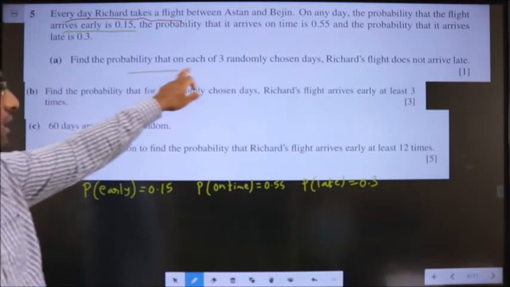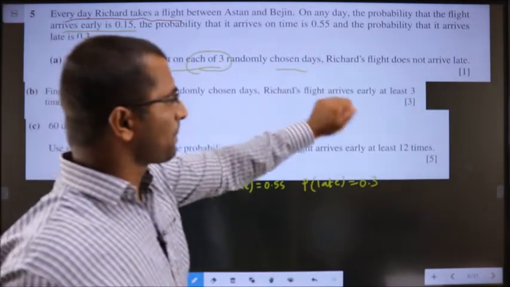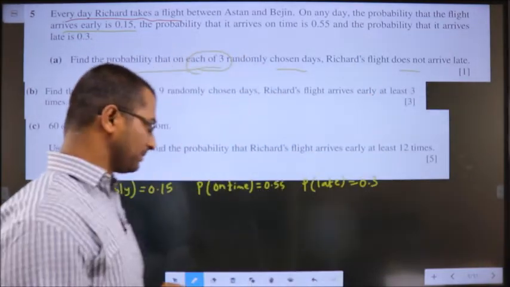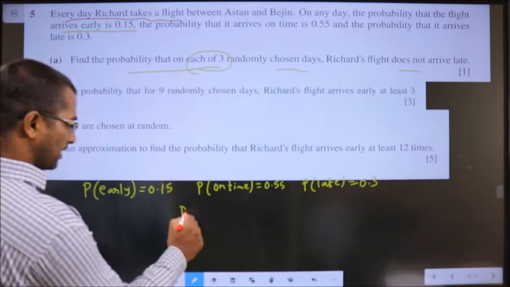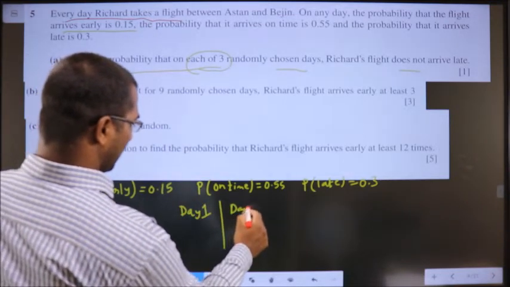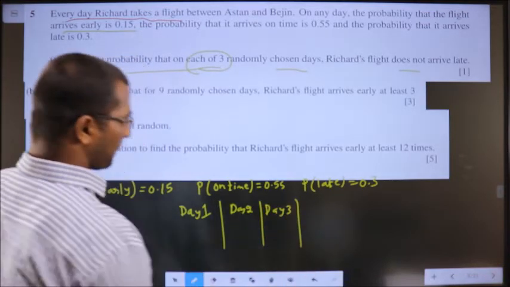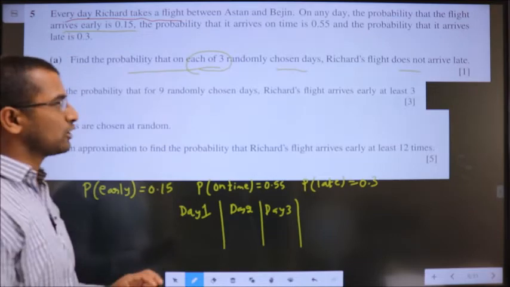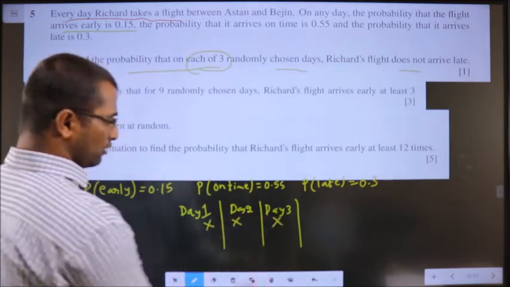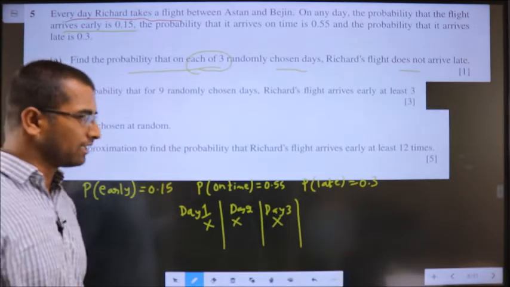Find the probability that on each of 3 randomly chosen days, Richard's flight does not arrive late. That means you are selecting 3 days: day 1, day 2 and day 3. The condition is he should not arrive late here, here and here also. So what is the probability of not arriving late?